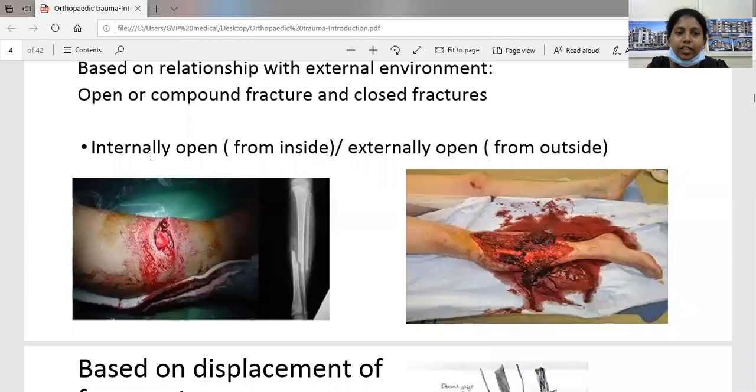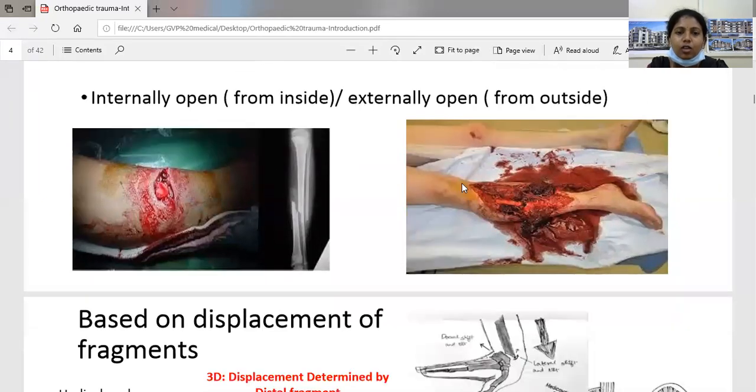The open fracture is again classified into 2 types. It can be either internally open or externally open. Internally open means from inside. Externally open means from outside. So in this picture, we can see this is the fracture. This is the sharp fracture fragment. This pierces the skin from within inside. So it is called internally open. This is the other example of externally open. Some object causing the fracture lacerates the skin and the soft tissue. So it is called externally open. This open type of fractures are more prone to infections.